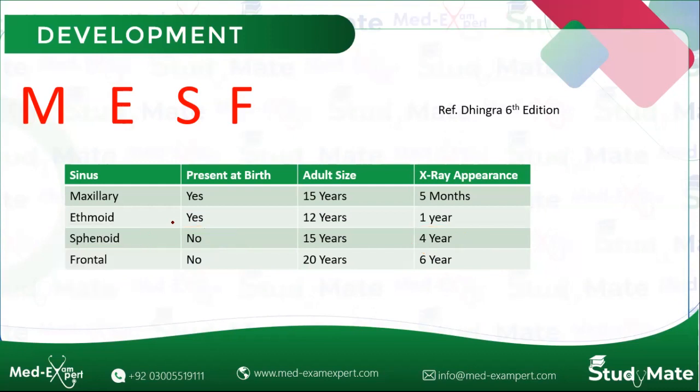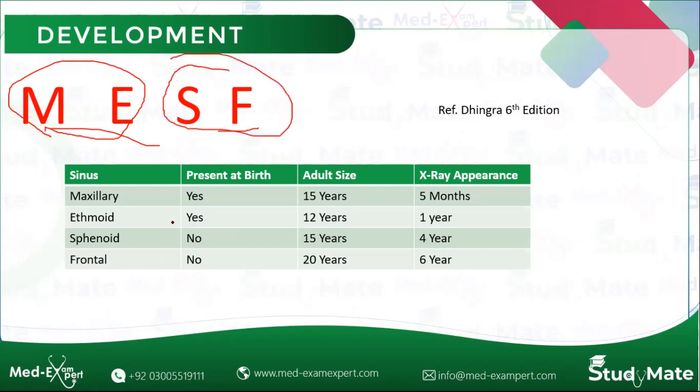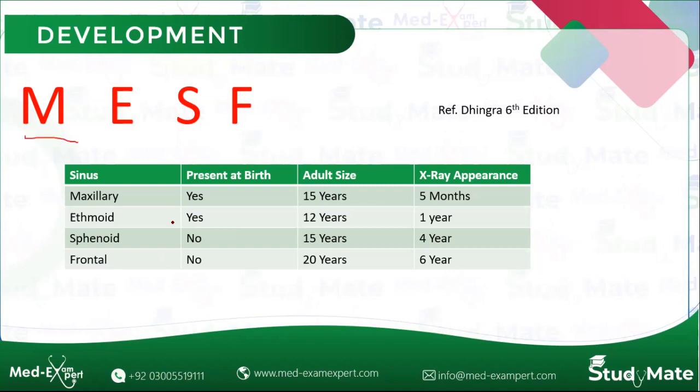So to quickly revise, MESF stand for maxillary, ethmoid, sphenoid and frontal. इसका mnemonic हो जाएगा Messy fan. The first two maxillary and ethmoid are present at birth, whereas the last two are absent at birth. सबसे पहले maxillary sinus की development start होती है और सबसे पहले X-ray पे भी यही appear होता है. लास्ट में frontal sinus की development start होती है और X-ray पे सबसे आखिर में frontal sinus ही appear होता है.